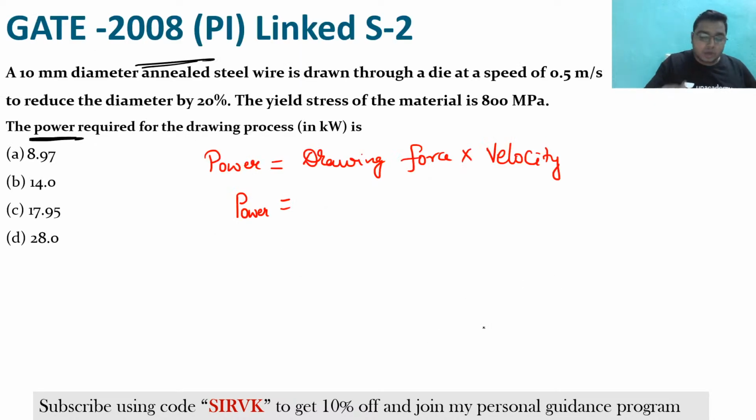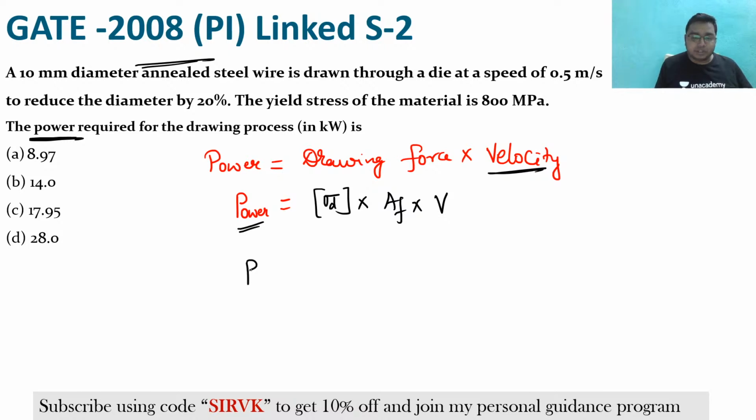Yes or no? So I can write that power would be P, which is sigma d. Just now we have found the sigma d. We are going to multiply by the final area, and then by the velocity. Then we are going to find the power. So what is the power? So what is the sigma?